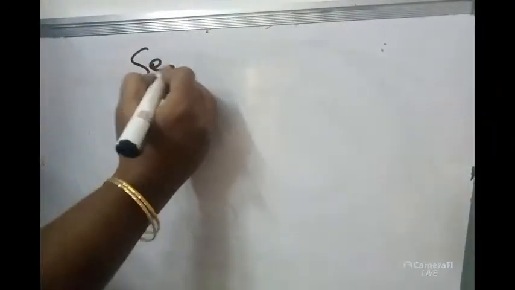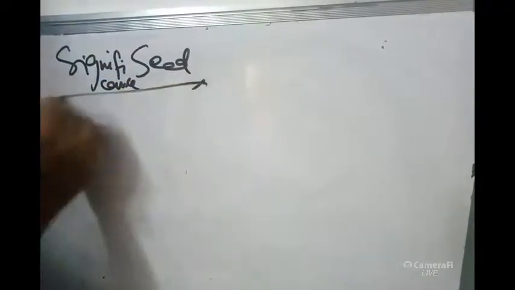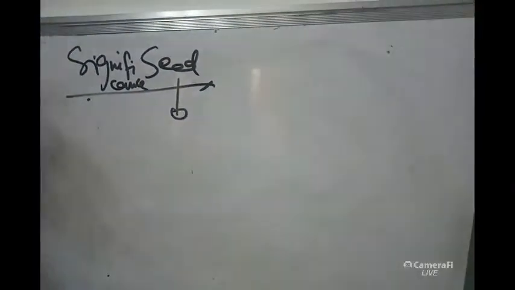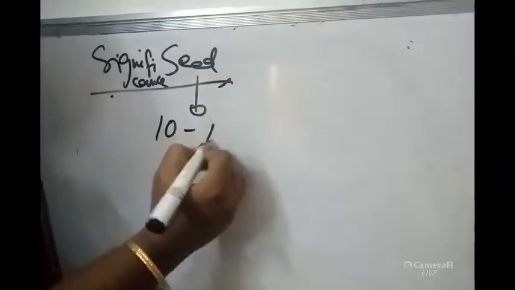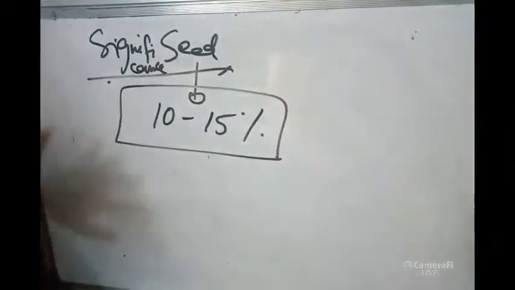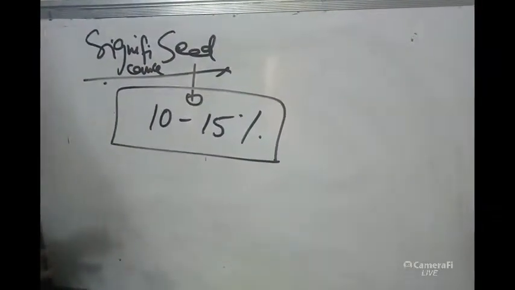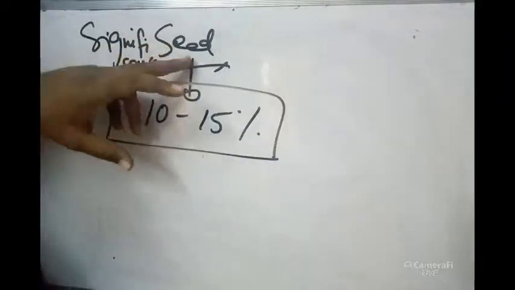Coming to the significance of seed. What is the significance of seed? Why should a plant produce a seed? First of all, see, a seed will have at least 10 to 15% of water. As the seeds have 10 to 15% of water, they can provide life for the embryo without any damage. So the embryo will live in the best condition inside this 10 to 15% water condition inside the seed.